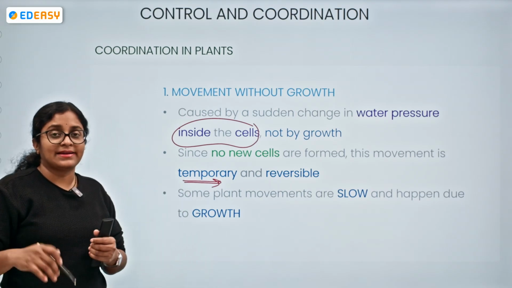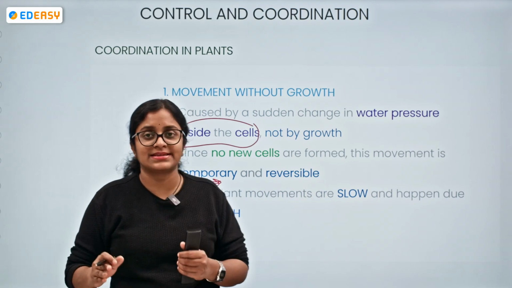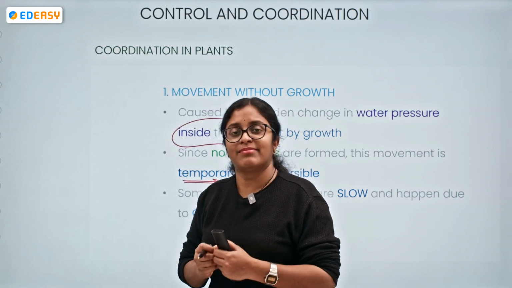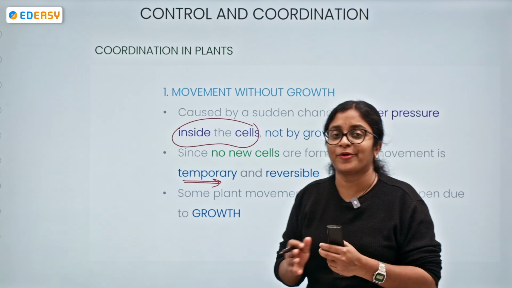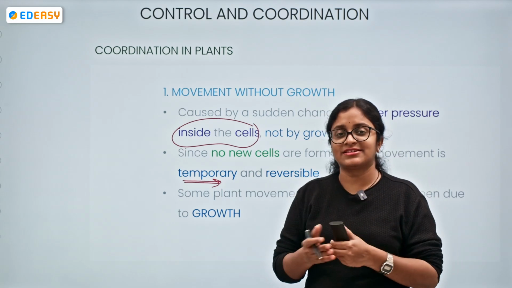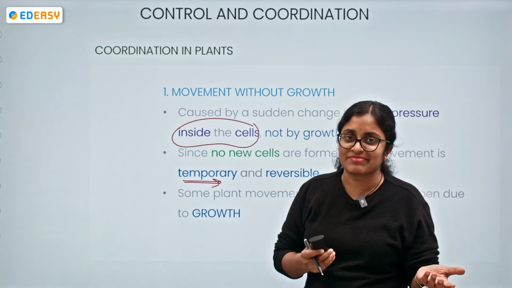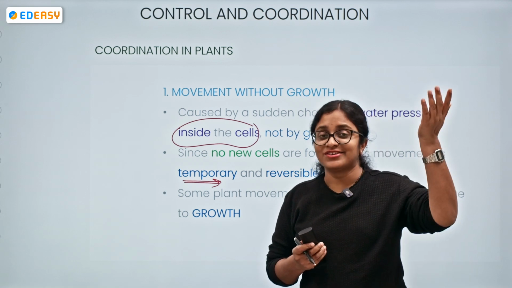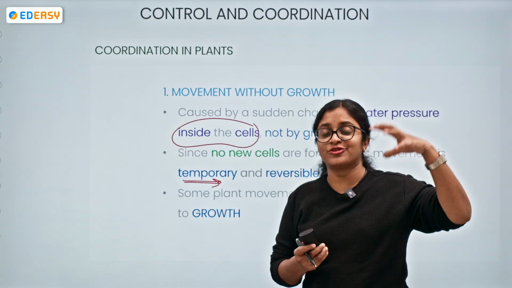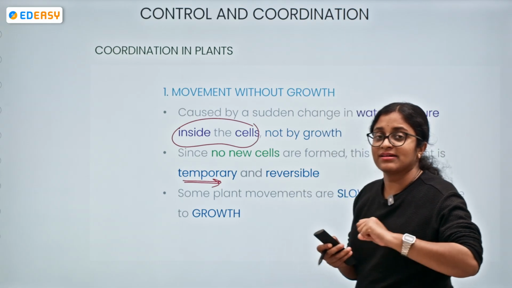On the other hand, there are a few other plant movements which are very slow, but dependent upon growth. For example, when a seed germinates, it puts out the root system and the shoot system. The shoot grows towards the sunlight, and the root grows towards the earth. Why?